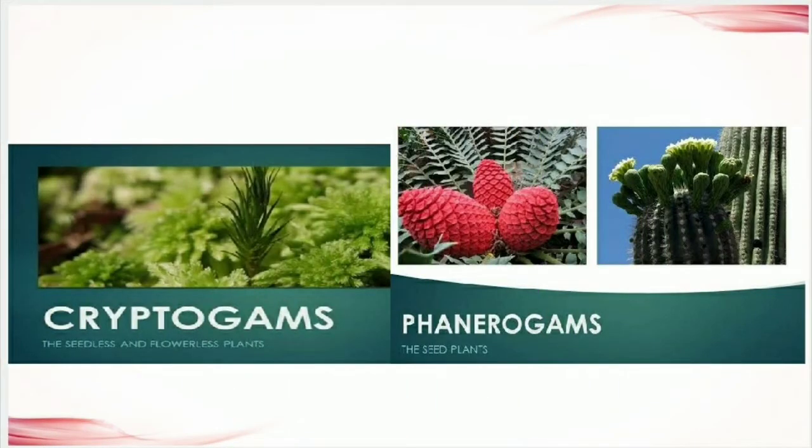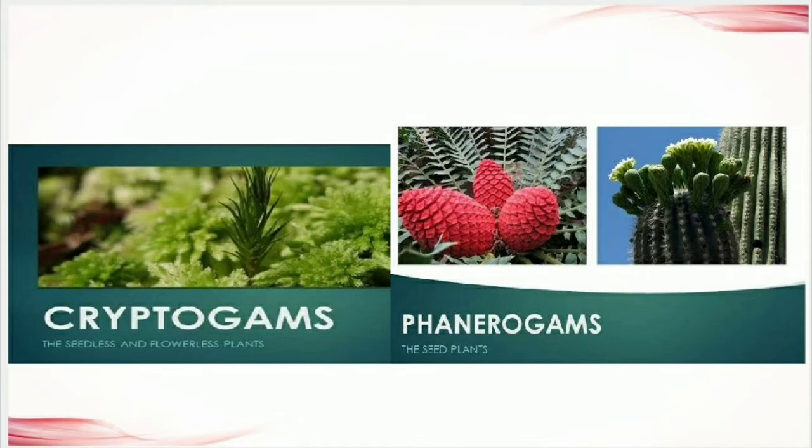Depending upon the absence or presence of flowers, fruits, and seeds, plants are classified as cryptogams or phanerogams. Today, children, we will be studying phanerogams, which are further classified as gymnosperms and angiosperms.